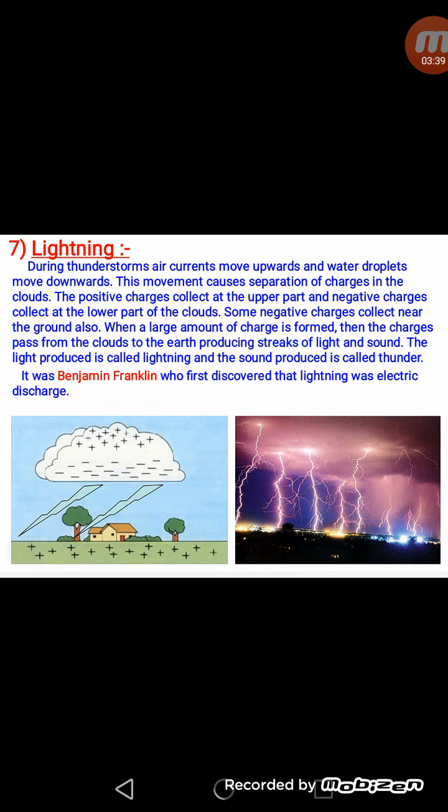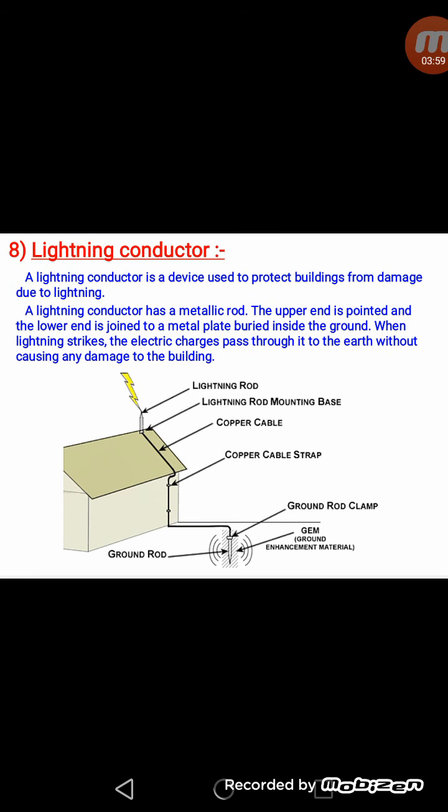So Benjamin Franklin was the first scientist who proved that lightning in the sky occurs due to electric discharge from the clouds, and it proves that lightning occurs due to accumulation of charges on the clouds and near the earth. Now, to protect tall buildings from lightning, generally a rod is installed on the roof of the building which is called a lightning conductor.